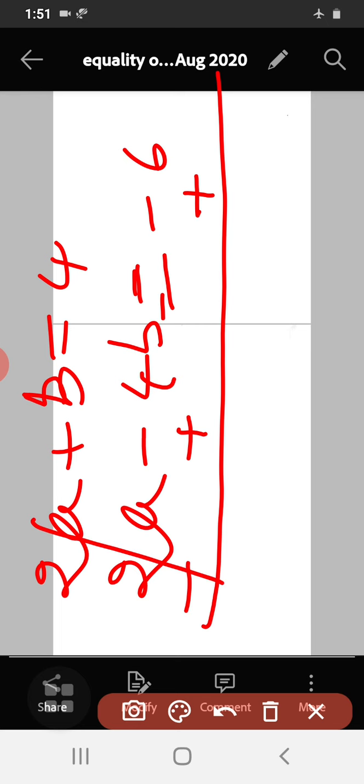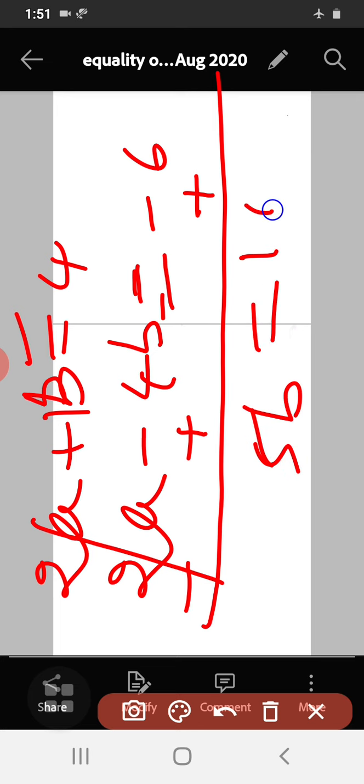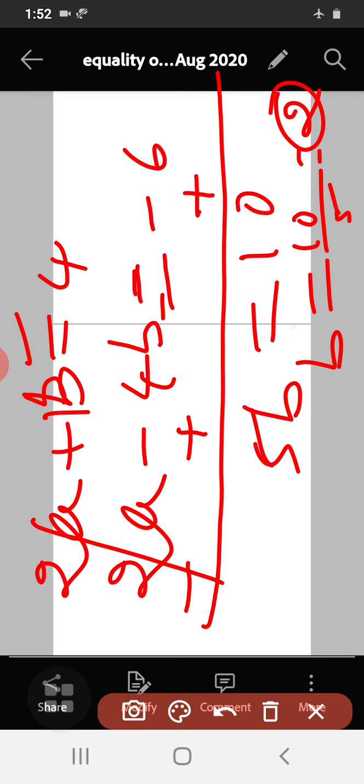Plus 2a minus 2a get cancelled. So here the coefficient is 1. 1 plus 4, it will be 5b is equal to, see, 6 plus 4, that is 10. So 5b is equal to 10 and b is equal to 10 by 5, that is 2. So the value of b is 2 here.